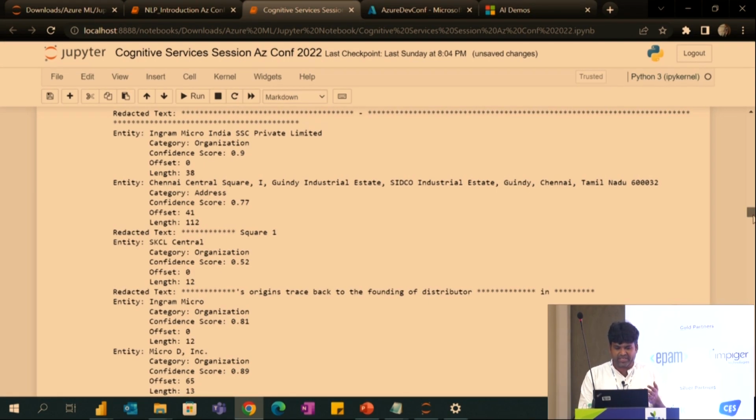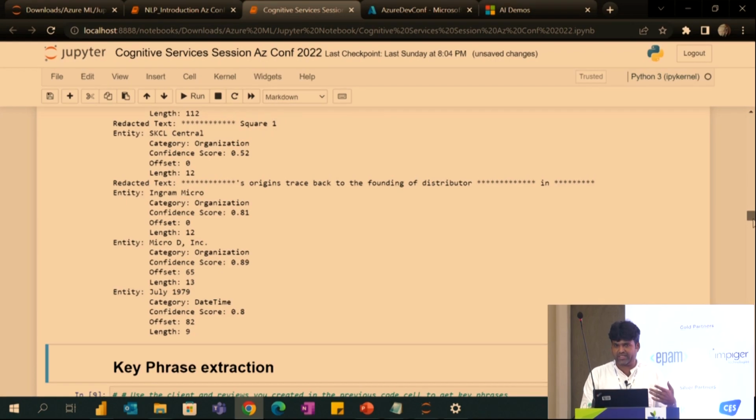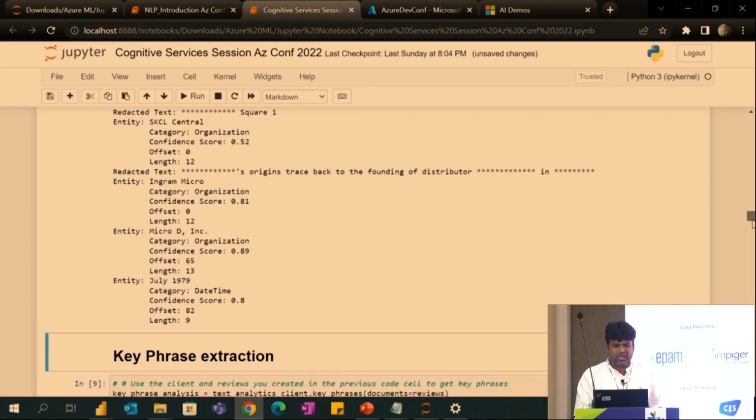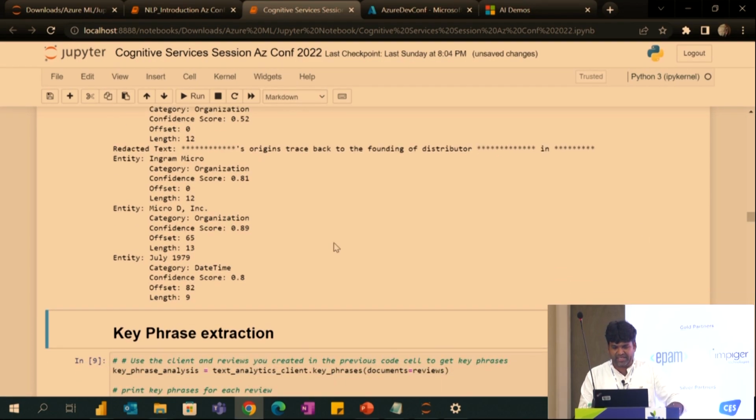This will be very helpful while we are doing analytics. I mean, you have say 50,000 or 60,000 rows, and from that you need to get some data or some insights. This will be very helpful. And finally, it will give the date as well. For example, if the company started in July 1979, the category comes as date time with 80% confidence.